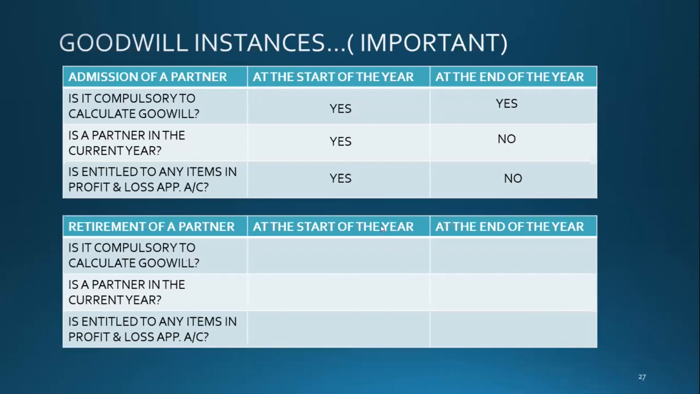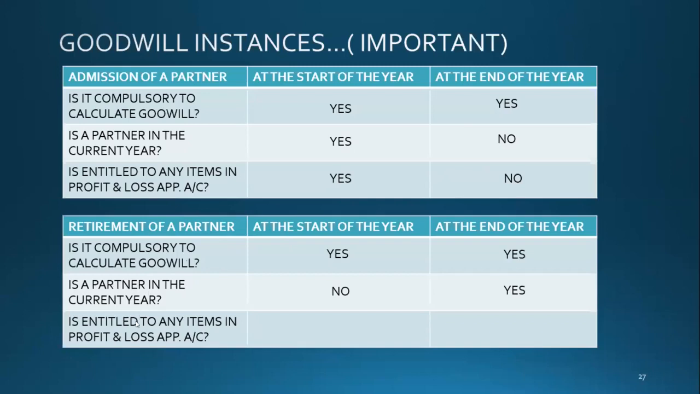Okay, now I am talking about retirement of a partner at the start of the year. Is it compulsory to calculate goodwill? Yes. If a partner retires at the end of the year, you still need to calculate goodwill. Is he or she a partner in the current year if he retires at the start of the year? No. What if he retires at the end of the year? Is he a partner? Yes.